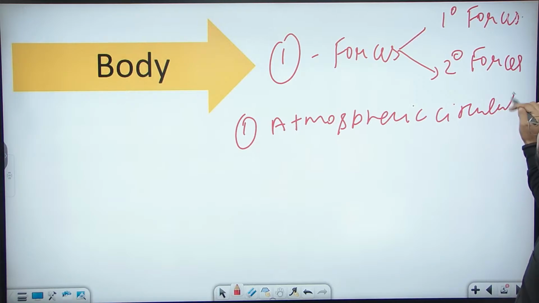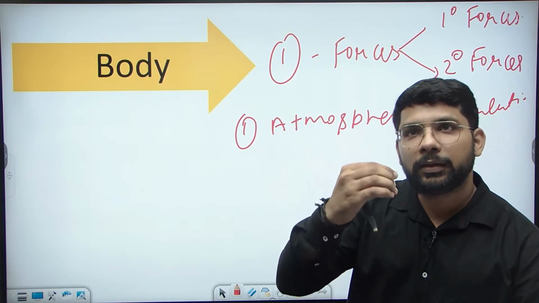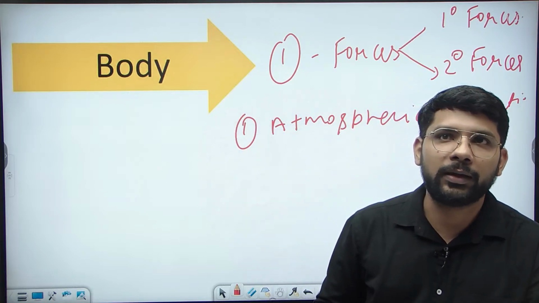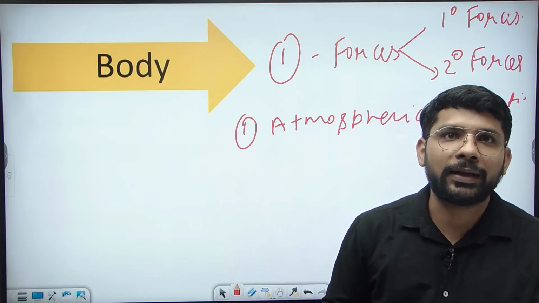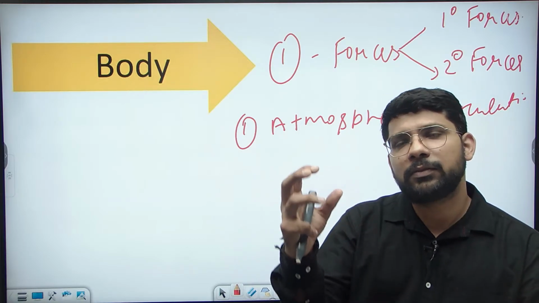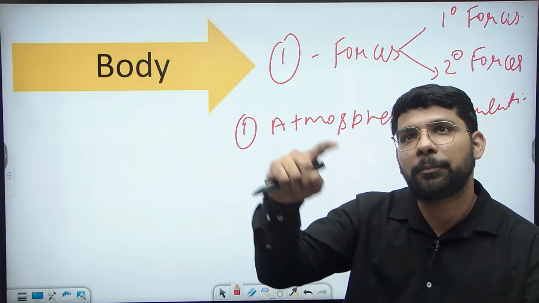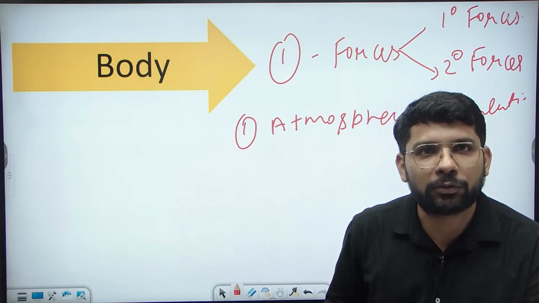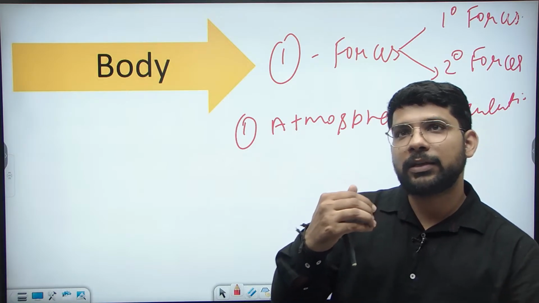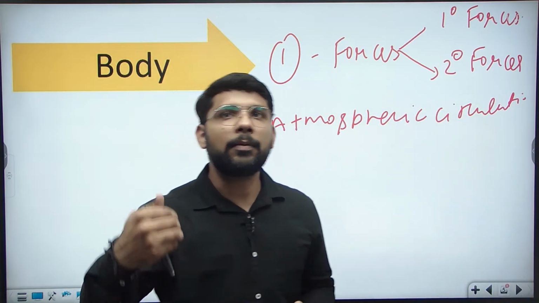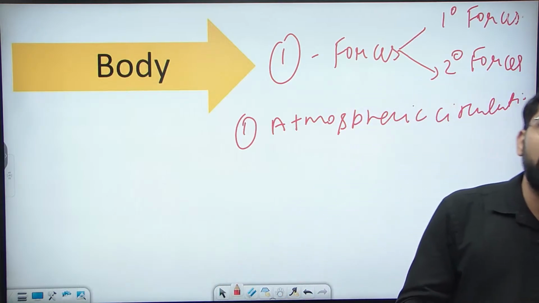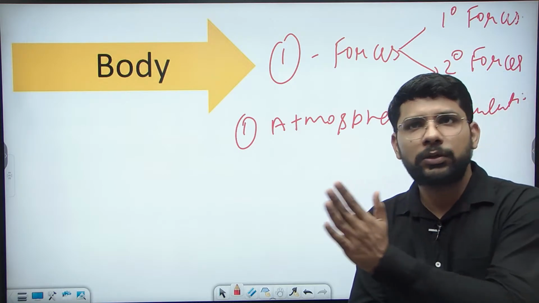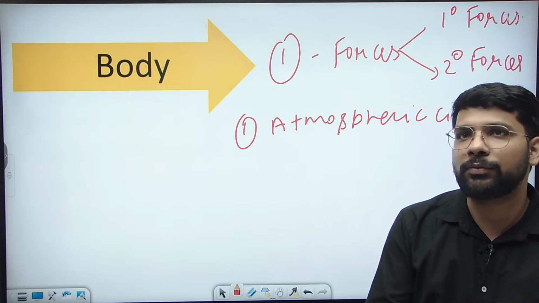Atmospheric circulation, due to the atmospheric circulation in the different belts of the atmosphere, influences the water to flow in a particular direction. It is the wind system being different, in different belts, moving from one belt to another belt. That's the atmospheric circulation. So atmospheric circulation influences the water to move in a particular direction, from one direction to another.